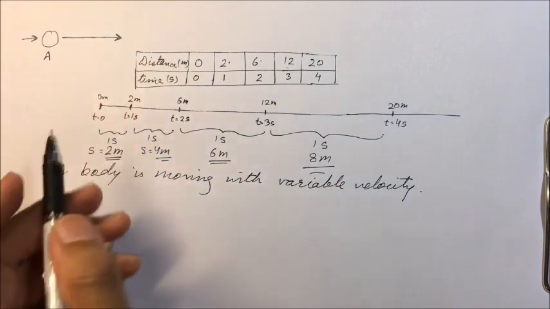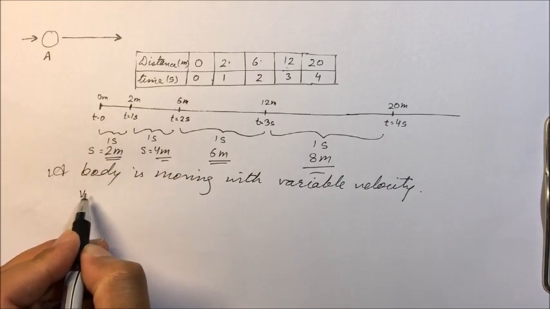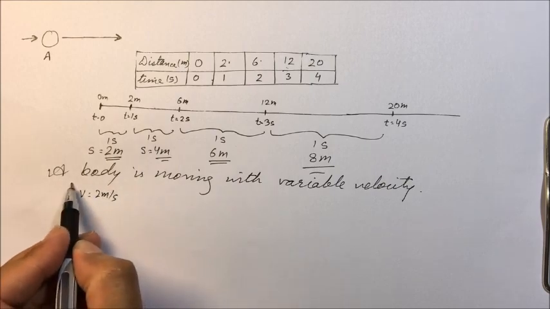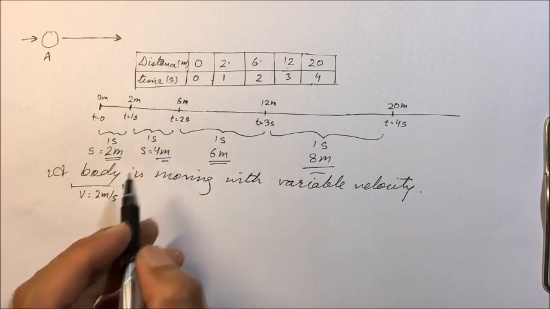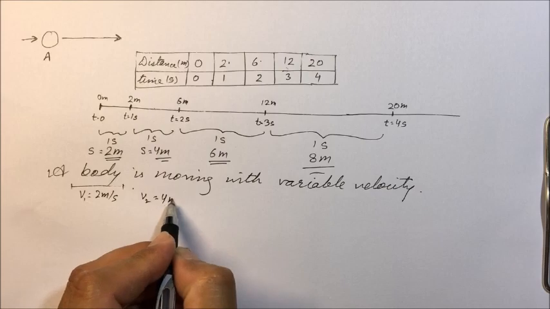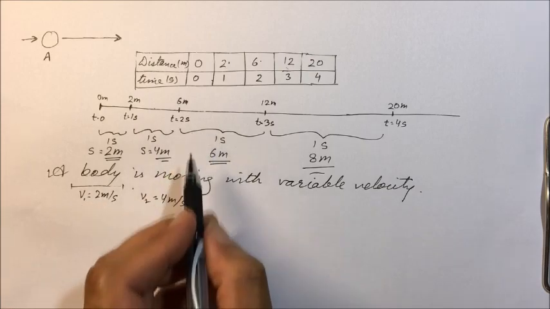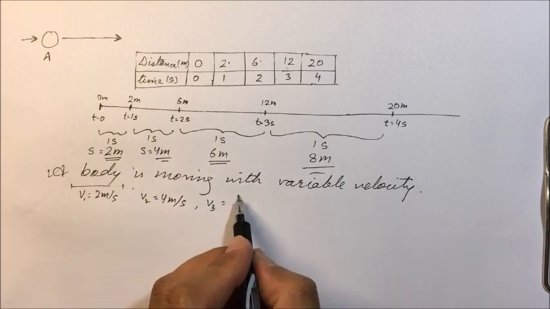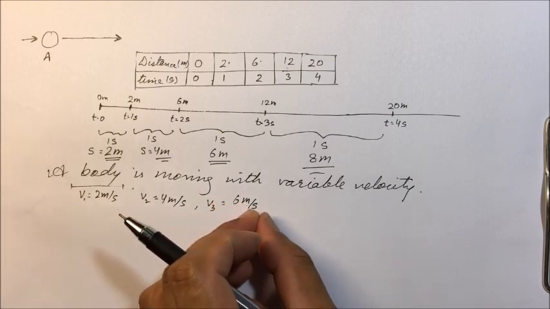In the first time interval, velocity is 2 meters per second. In the second time interval, it is 4 meters per second. Velocity has changed to 4 meters per second. In the third time interval, the velocity is 6 meters per second. It is covering 6 meters in 1 second.